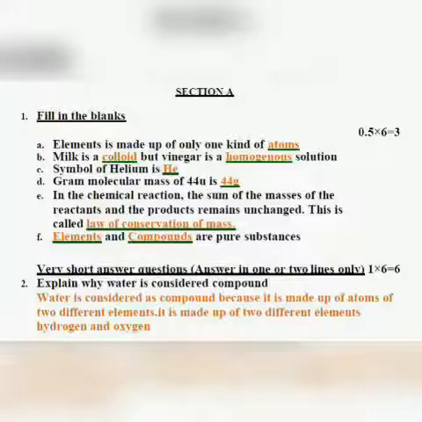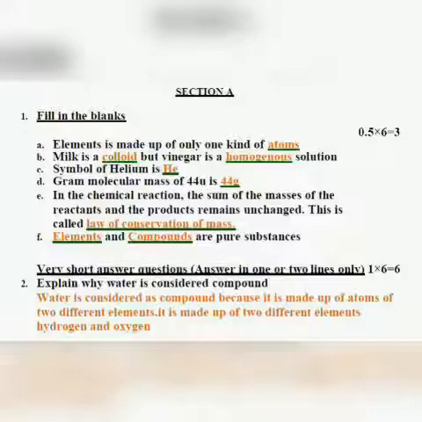Now, why water is a compound? Because water is made up of hydrogen element and oxygen element. So water contains hydrogen atoms also and oxygen atoms also, which are chemically combined. That is why it is a compound. But the students have written the definition of compound, I would rather like to say. I am not asking you the definition of compound. I am asking you why water is considered compound. So, I have done very strict checking. Accordingly, the students have got marks also.